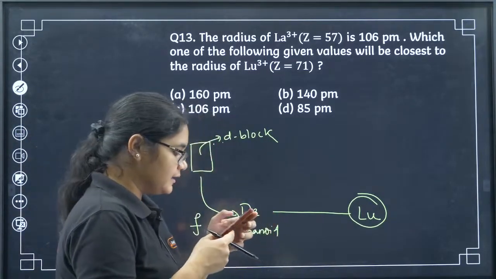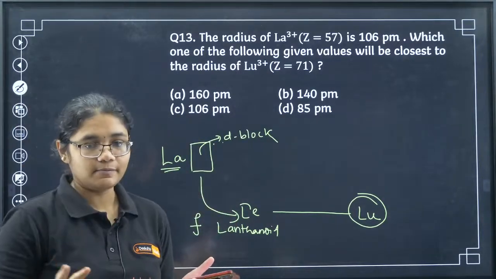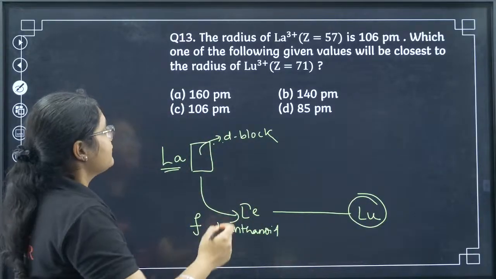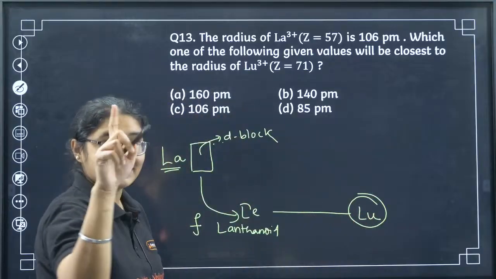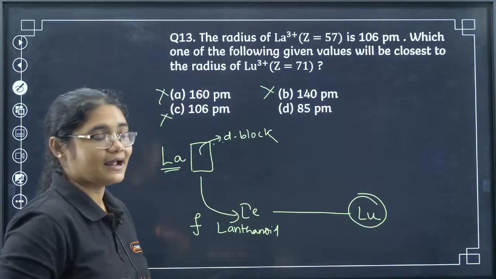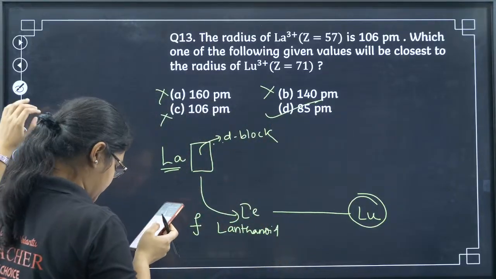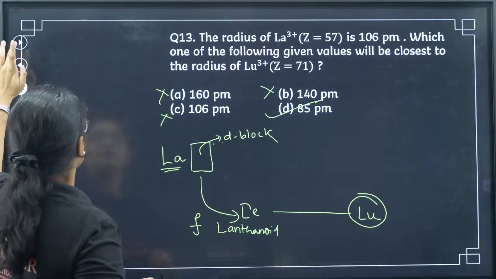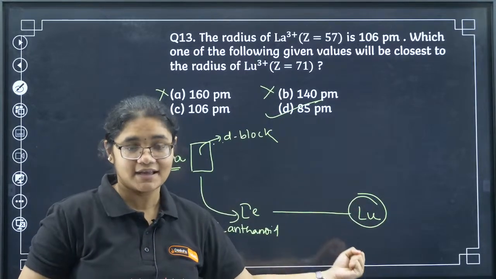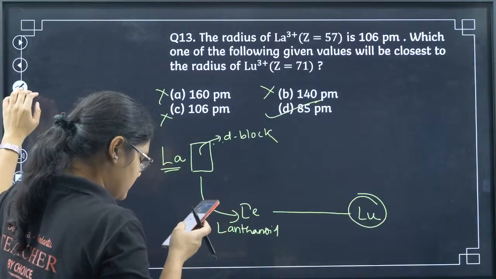Yes, 13C. You are saying 106. Okay, students, see here, as we move along the period, the size decreases. So if lanthanum is 106, lutetium will be less than 106. It cannot be 160, 140 or 106. It has to be less than that. So the correct answer here will be option D. Yes, Aditya has given me the correct answer. It is D, not B. Lanthanide contraction takes place, the size of the element decreases. So it will be less than 106. So it will be 85. Is it clear?